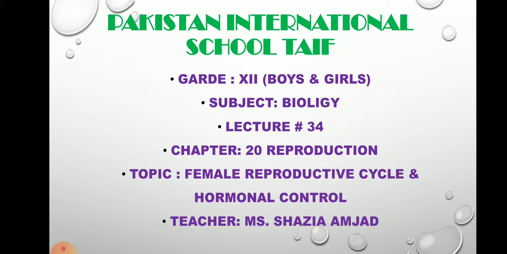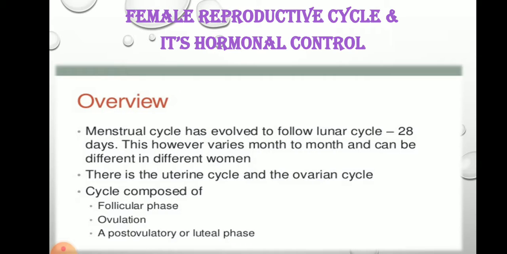The female reproductive system carries two ovaries, uterus, cervix and vagina. These are the parts which we have studied in detail. Today we will see how the reproductive cycle goes on. So let's get started. Female reproductive cycle.